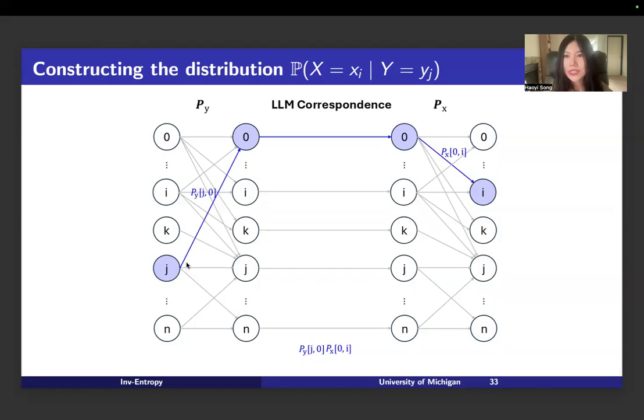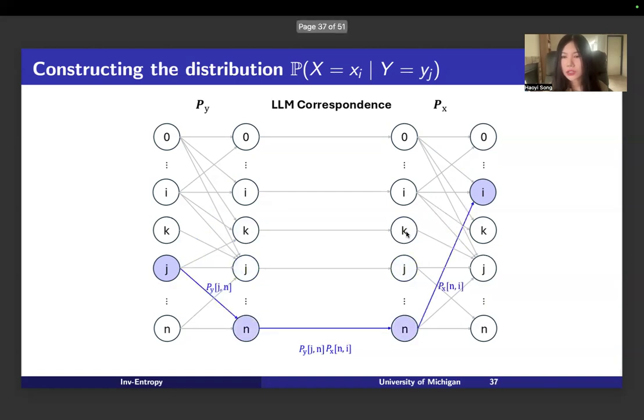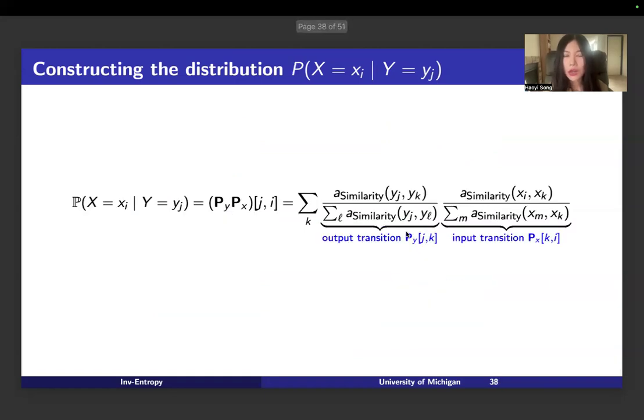Of course, it's easier to start from x0 to xi. So we can also start from xi to xi, and we can start to transit from xk to xi. We can also start to transit from xj to xi and xn to xi, and we add all of them together, we get the probability P(xi | yj).